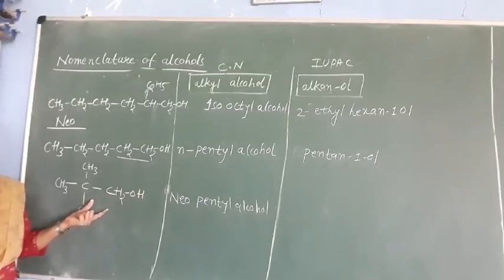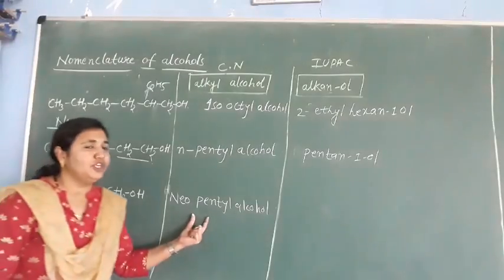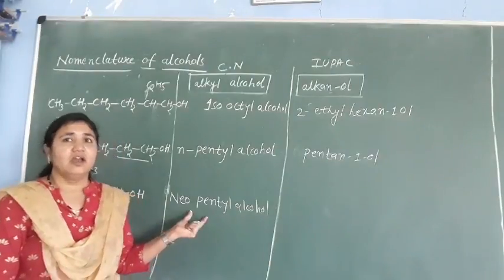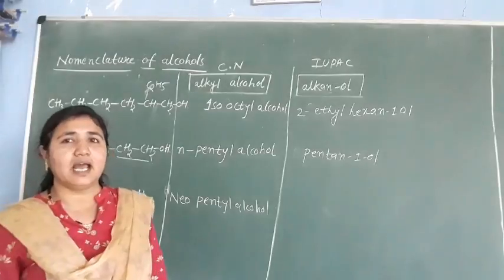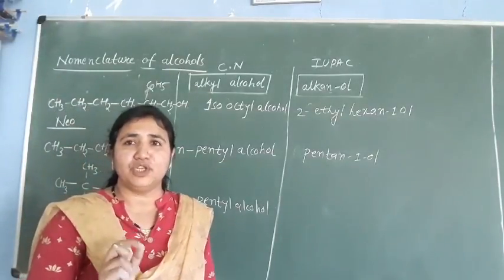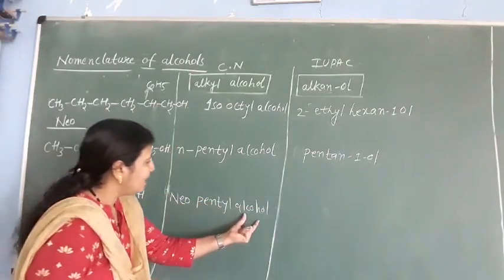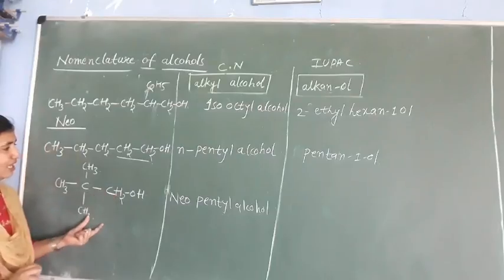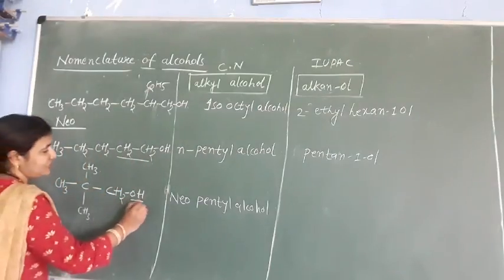Neo means if 2 methyl groups are attached to the second last carbon atom of a continuous chain, then we use the neo prefix. So that's why this name is neopentyl alcohol.